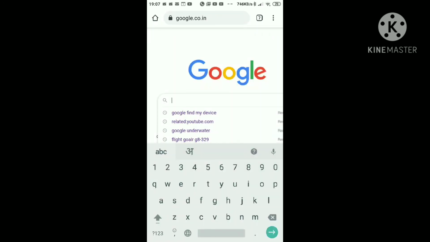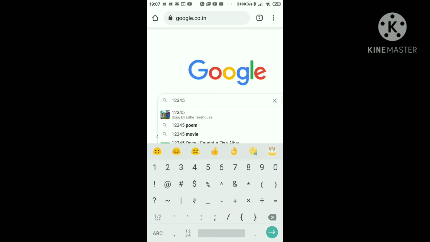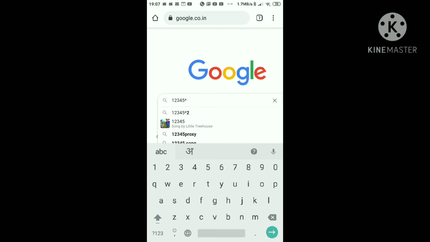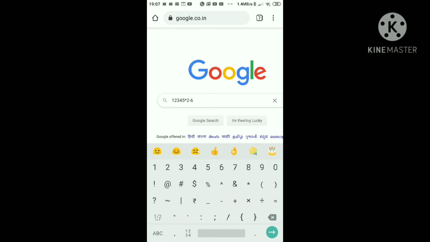Guys, suppose I give you a sum: 1, 2, 3, 4, 5 multiplied by 2 minus 6 plus 7. To know the answer easily, go to Google and type the numbers, any numbers, as I have entered mine, and then search, and the answer to your sum will be shown easily on your device. So this trick is amazing to know the answer to any sum.